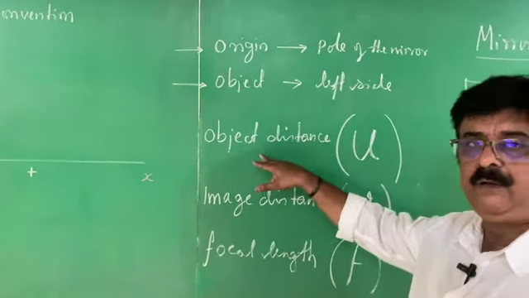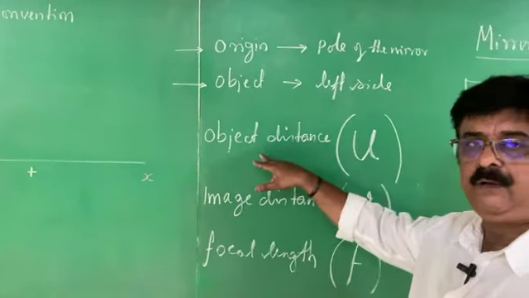Let me write these things again. See, U is always negative, no doubt, right? Regarding F, F means focal length. F of concave means negative.